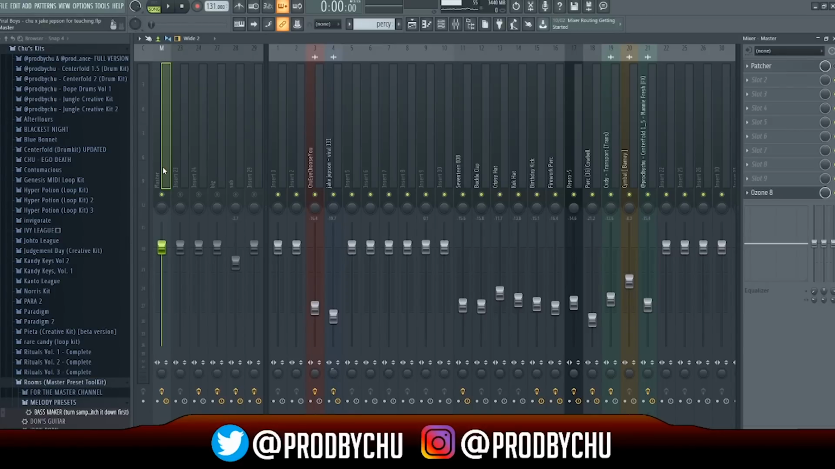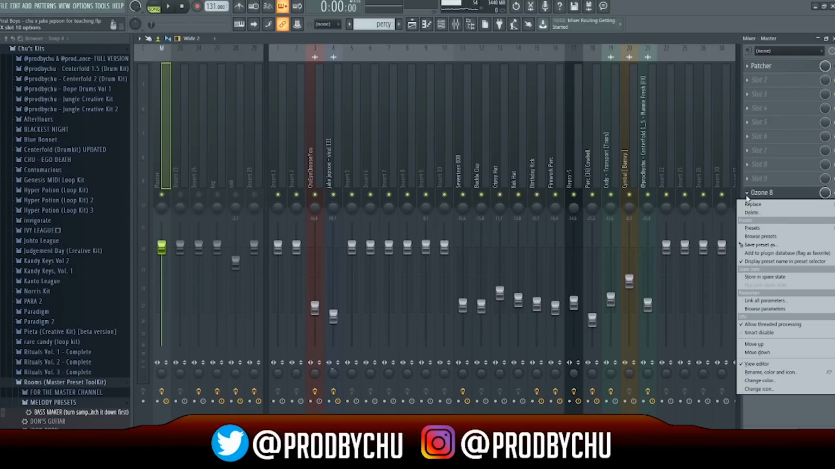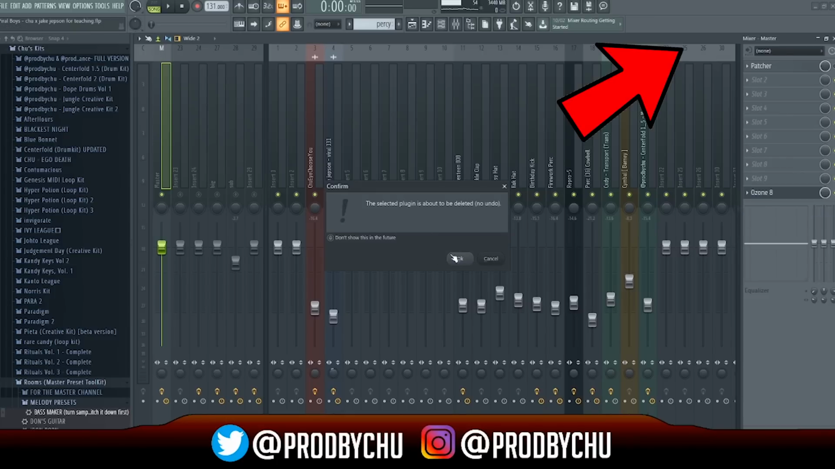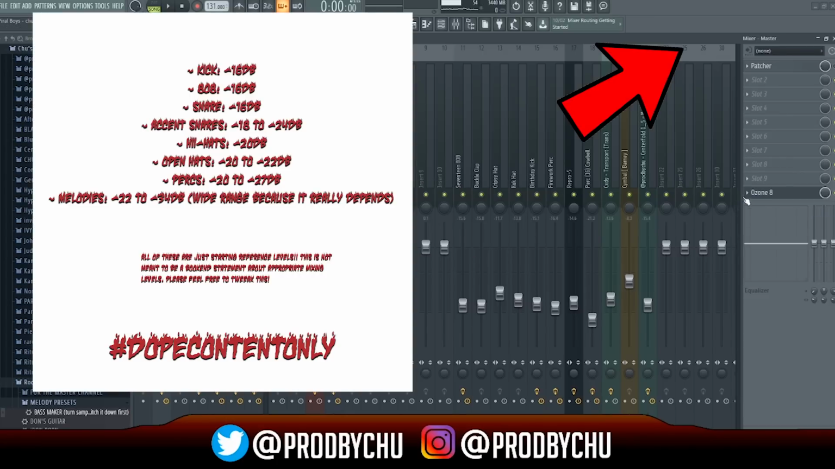Anyways, the first thing you want to do after you finish making a beat is check the levels. If you want to see how I usually level my beats, you can watch this video right here. But generally, my levels look something like this. Once that's done, I open an instance of Patcher.